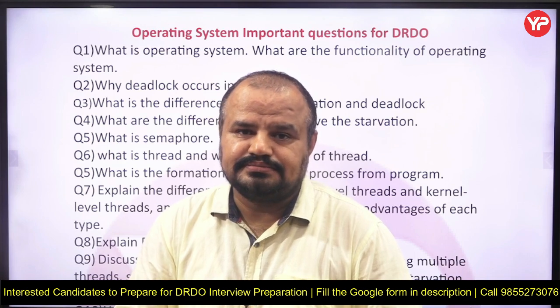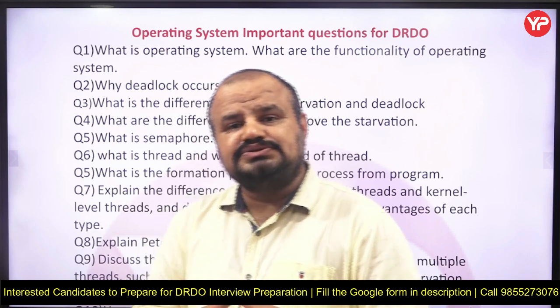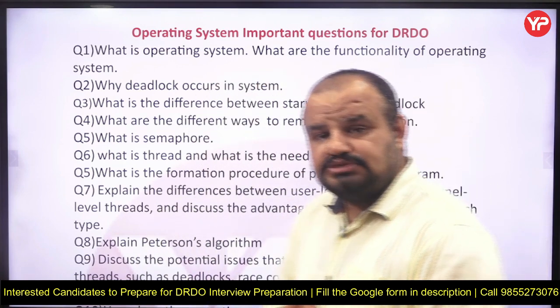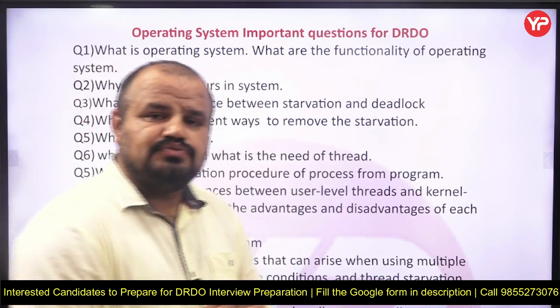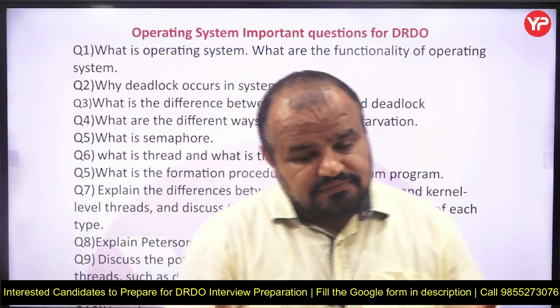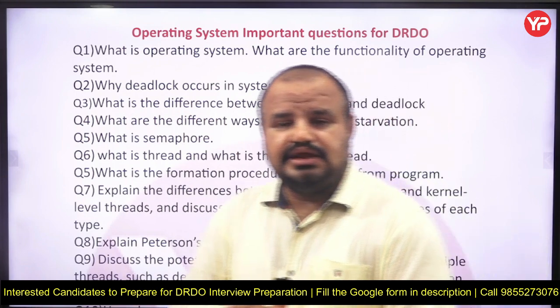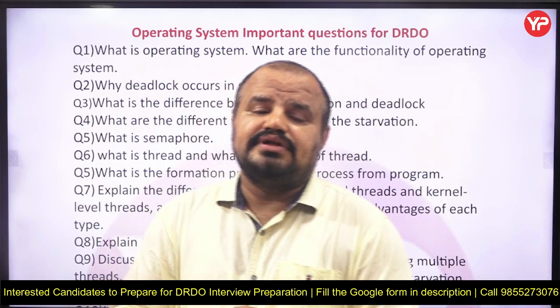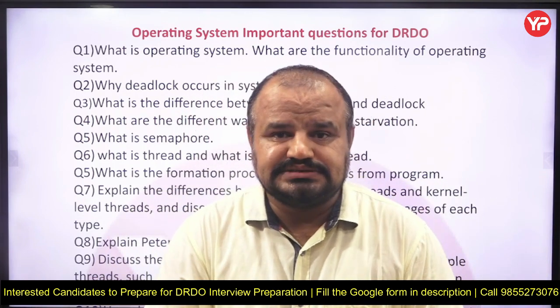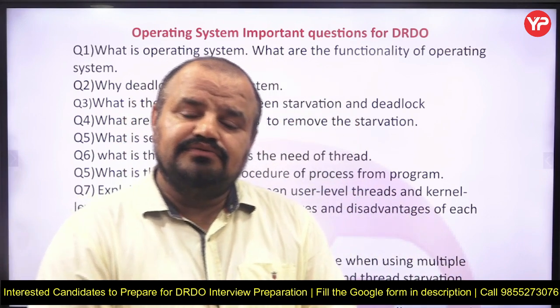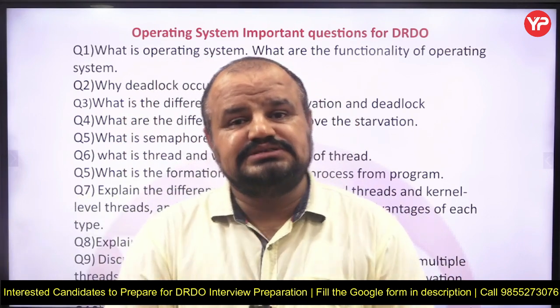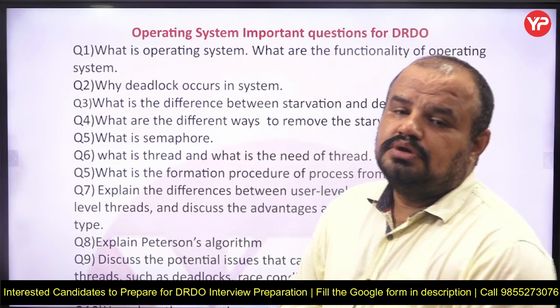starvation in a system? After that, my dear students, a chapter called synchronization, which is very important, and a question they may ask you related to synchronization: why do we need synchronization? And the second thing is, what are the different ways to achieve synchronization? And out of that, two things: one is the Peterson algorithm and one is the semaphore. These two